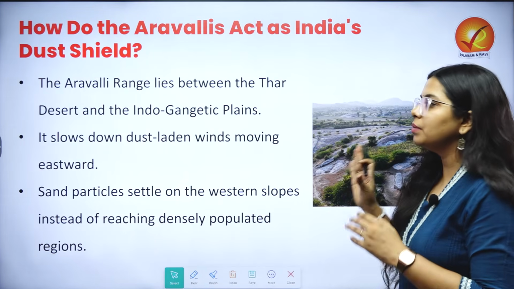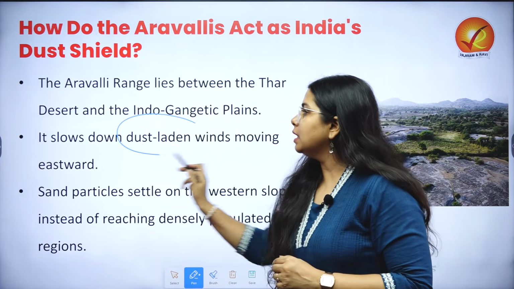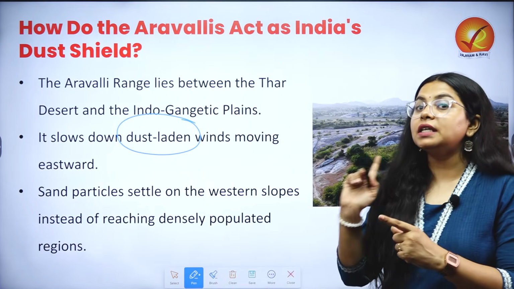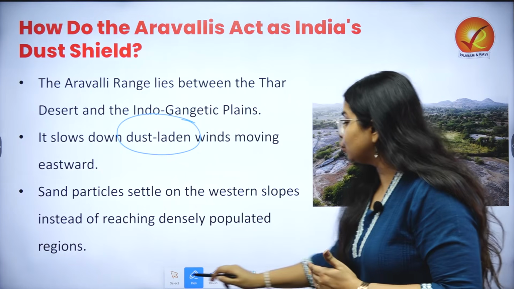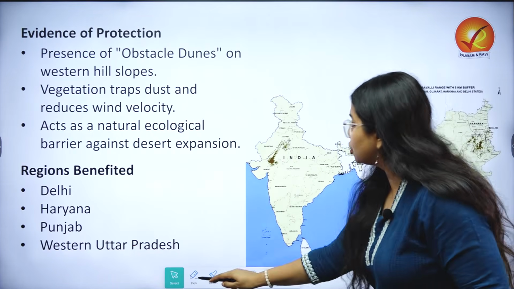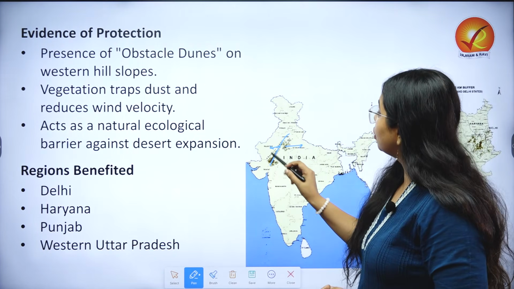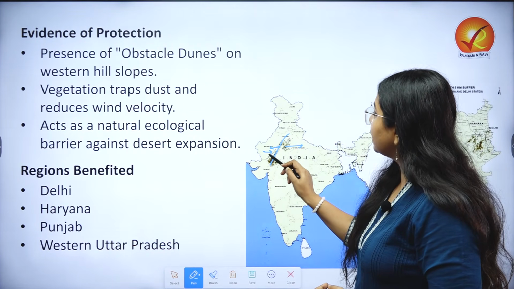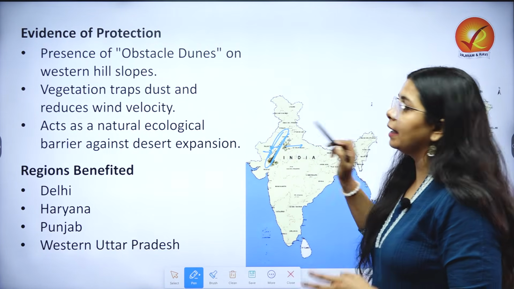So when it acts as a barrier, it slows down the dust-laden winds, and they are not able to move eastward. So all the sand particles are able to settle on the western slope itself. If this is the Aravallis, this is the western slope, this is the eastern slope. This acts as a barrier, winds are not able to cross over, and the dust has to settle here.